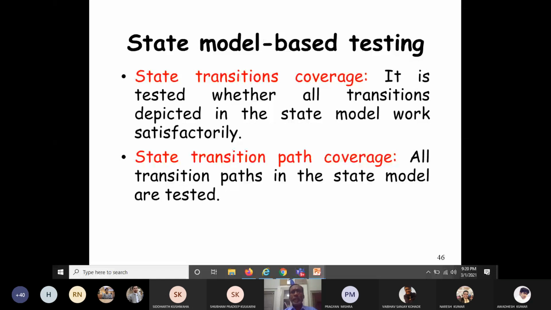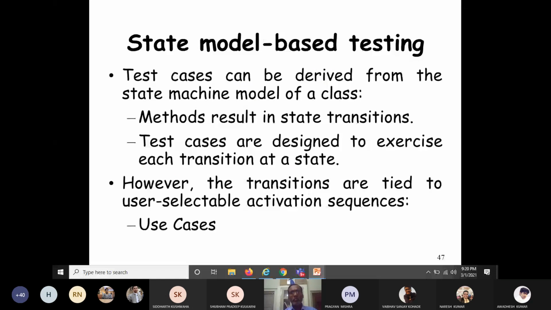The test cases can be derived from the state chart diagram or state machine model of a class. Here the methods result in state transitions. You know the state transition will occur due to invocation of some method.